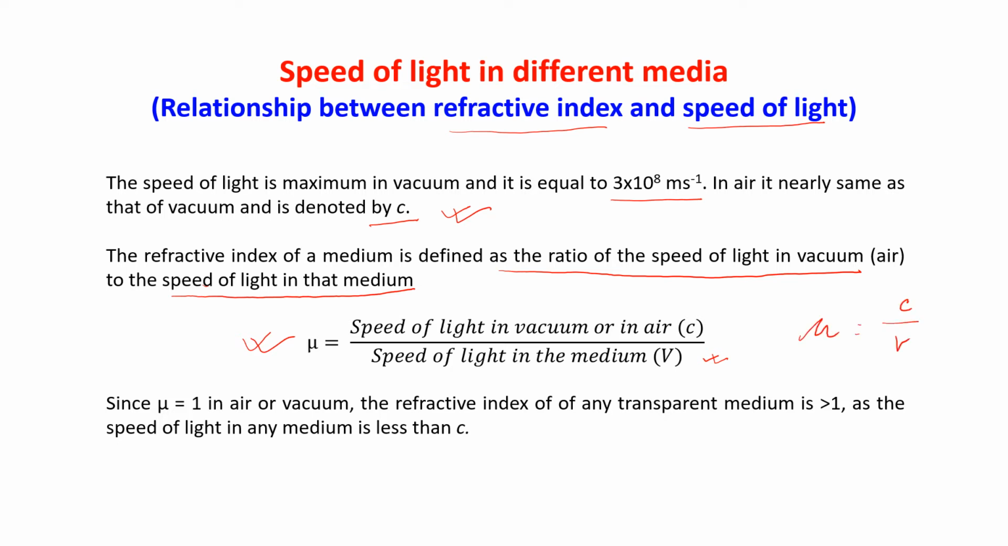c is the speed of light in vacuum or air and the speed of light in the medium is given by v. Since mu is 1 in air or vacuum, the refractive index of any transparent medium is greater than 1, as the speed of light in any medium is less than c. Am I clear?